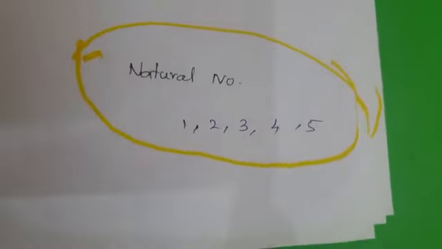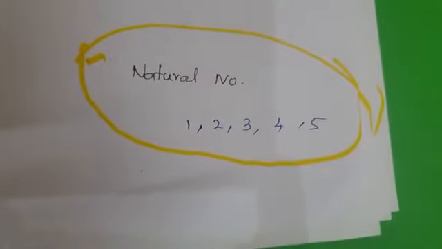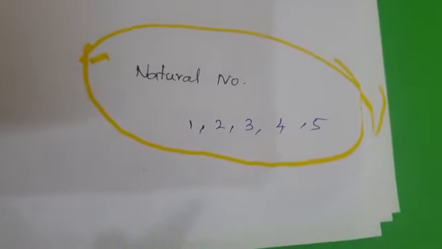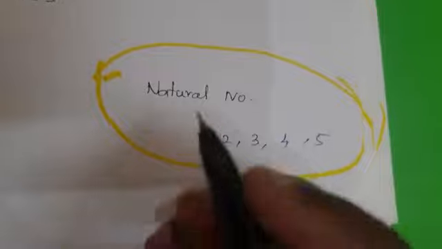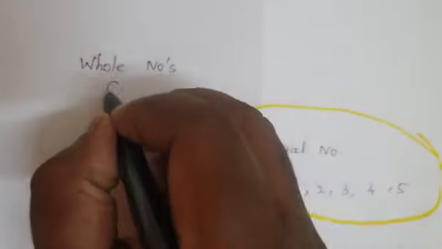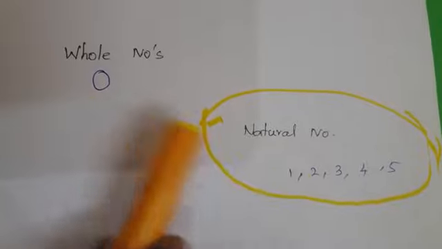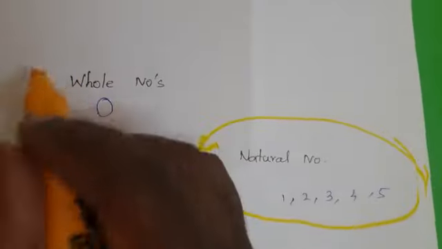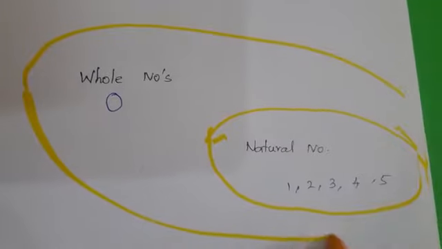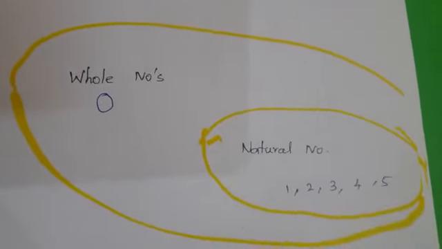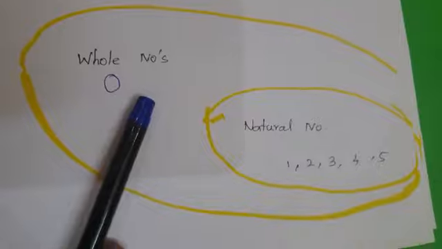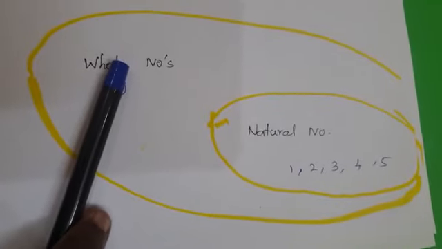Okay. The next pattern of number is nothing but the natural numbers with 0. A number added with 0 is called a whole number. So a whole number comes from adding 0 to the natural numbers. A number that starts from 0 to infinity is called a whole number. So natural numbers together with 0 are called whole numbers.